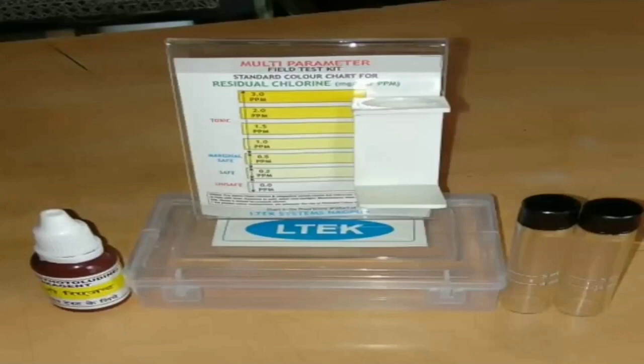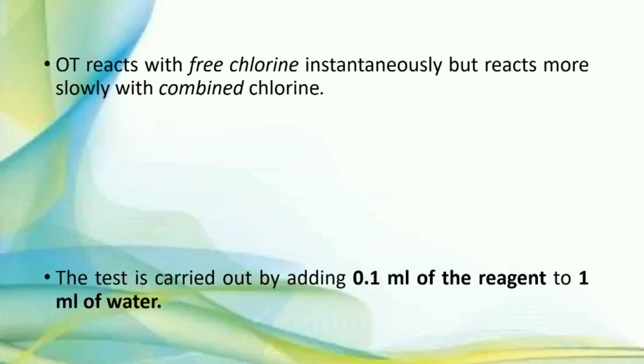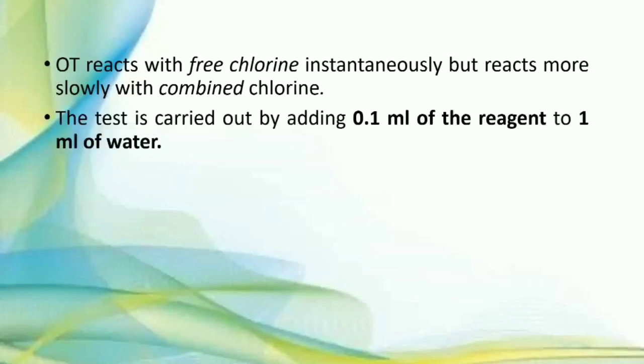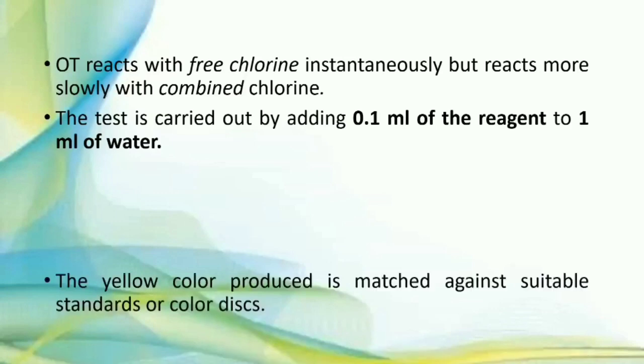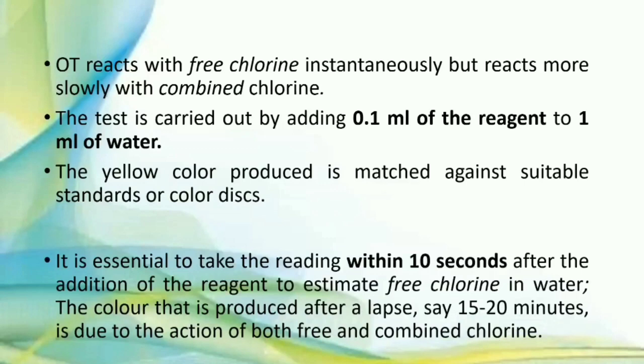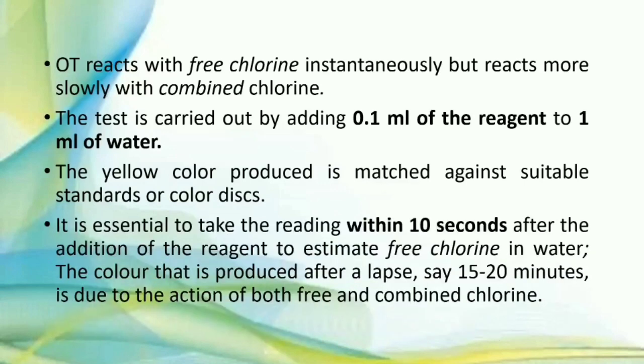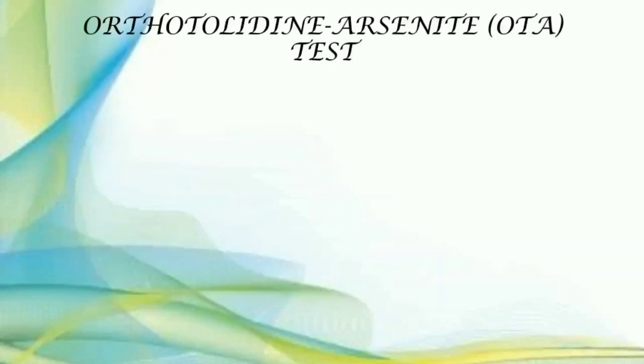This is the kit of the OT test. The test is carried out by adding 0.1 ml of orthotolidine to 1 ml of water, and that color is matched with a standard disk, and the reading should be taken within 10 seconds.